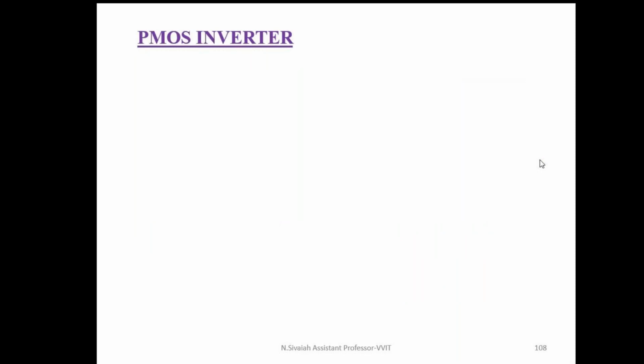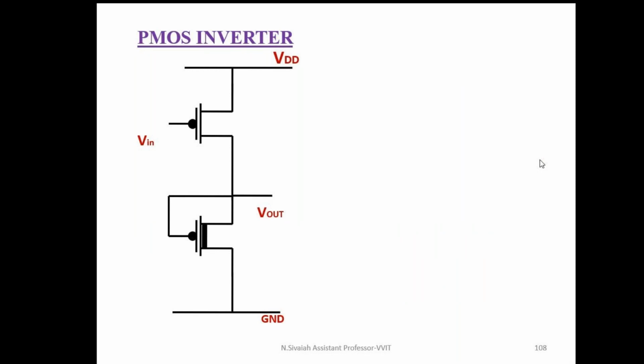Next one is the stick diagram for a PMOS inverter. This is the PMOS inverter circuit. Here also we can follow the same procedure as the NMOS circuit. The only difference is to form a PMOS rather than an NMOS. How to form a PMOS transistor? When P diffusion crosses a polysilicon, we form a PMOS transistor. In the previous case, I used an N diffusion to form an NMOS transistor, but in this case, I am using a P diffusion to form the PMOS transistor.